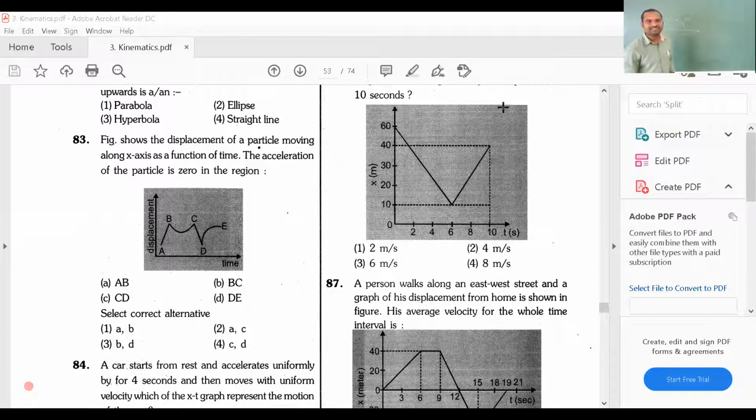Okay. Now what are they saying? Acceleration of a particle is 0. Acceleration of particle is equal to 0. We should want. We want that point.